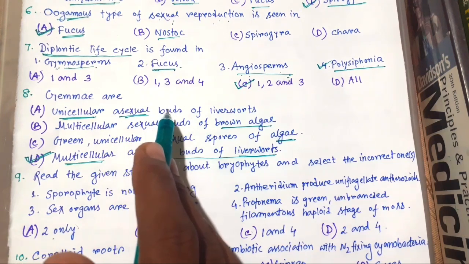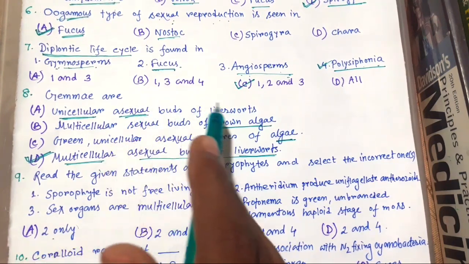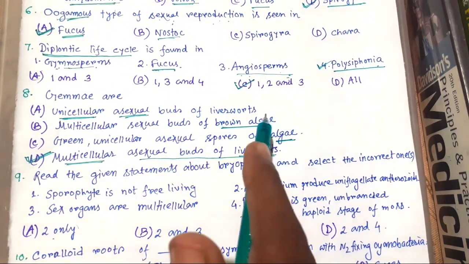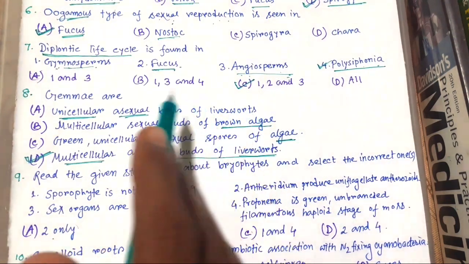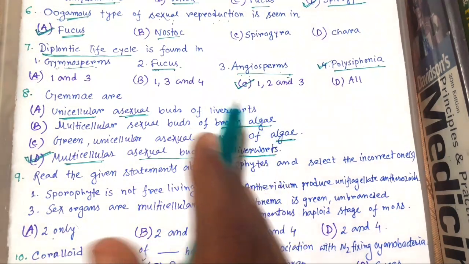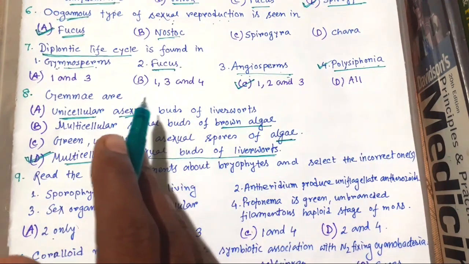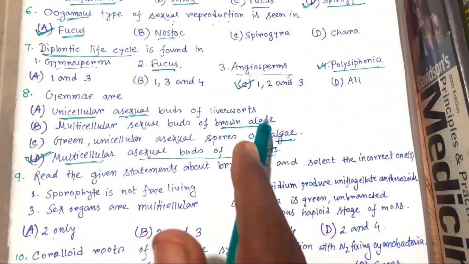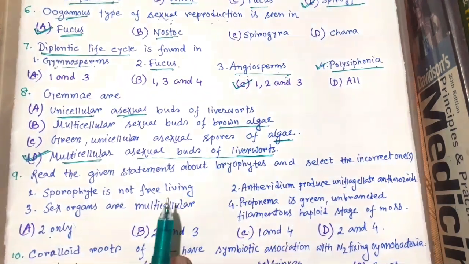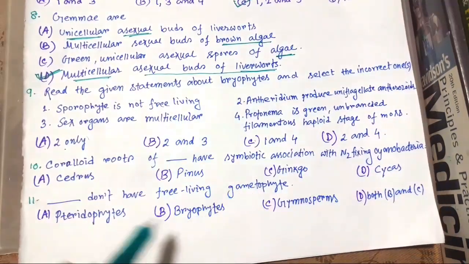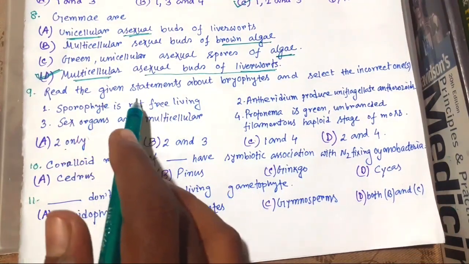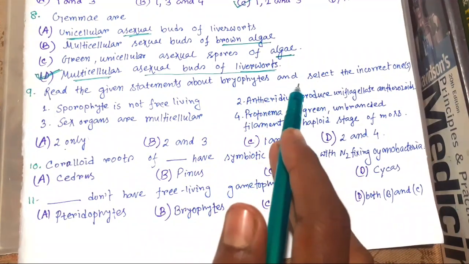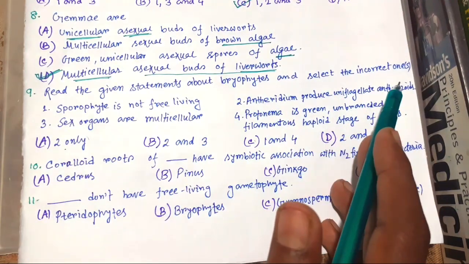They are green multicellular asexual buds that develop in small receptacles that we call gemma cups, and they are dispersed by rainfall. So now number 9, read the given statements about bryophytes and select the incorrect ones.